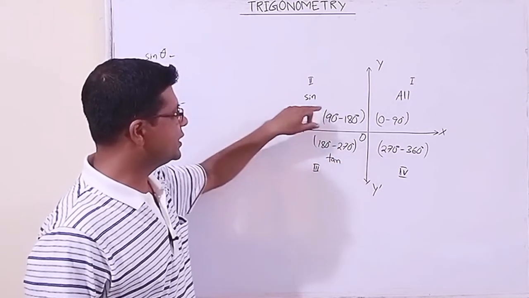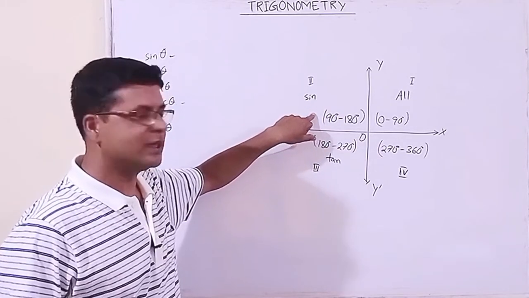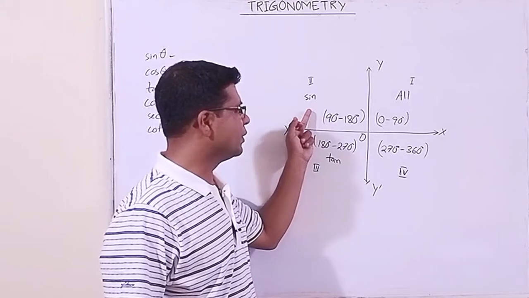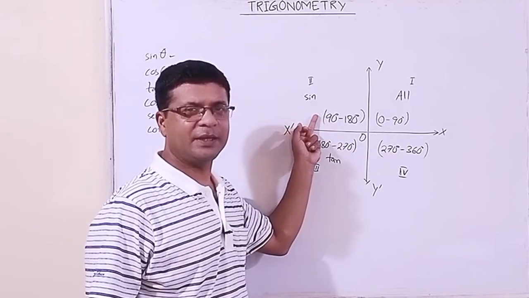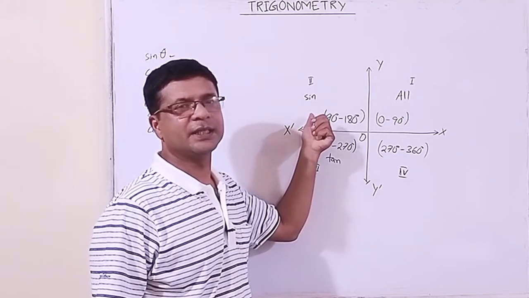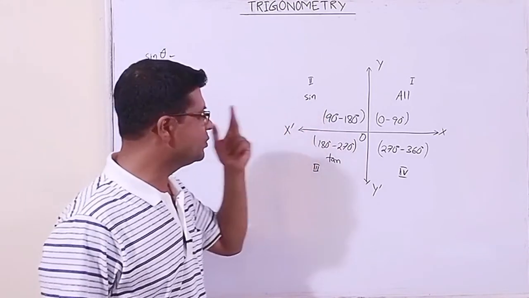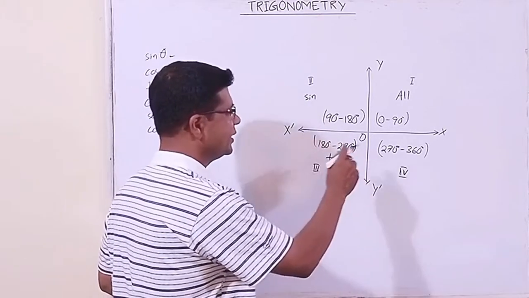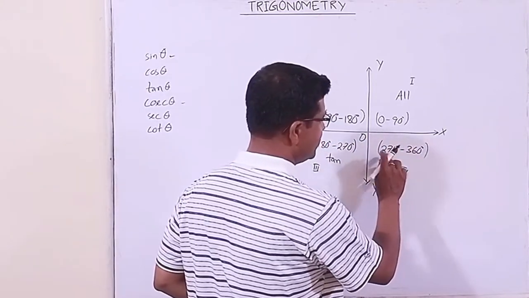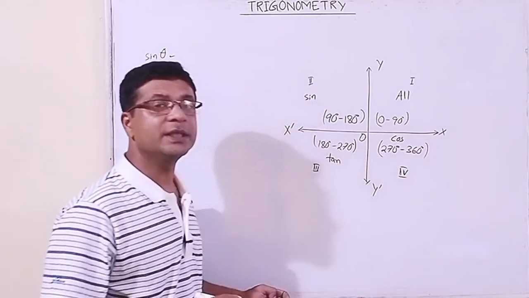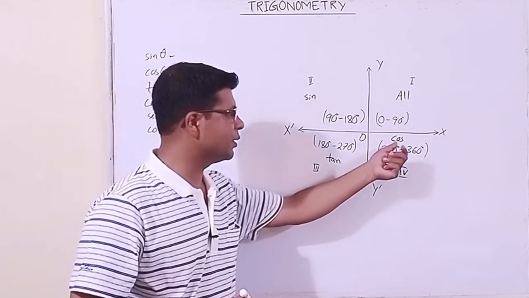If you consider tan in the second quadrant, tan of suppose 150 degree, that will be negative, because in the second quadrant only sine and its reciprocal are positive. There is a proof, but here I am summarizing it. In between 270 to 360, only cos is positive. Cos and its reciprocal.